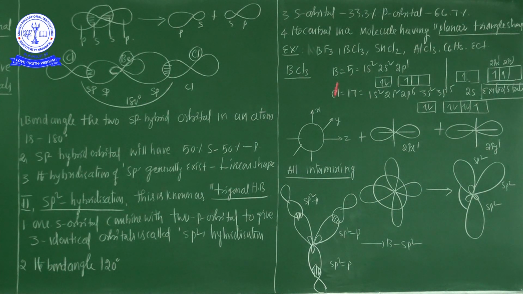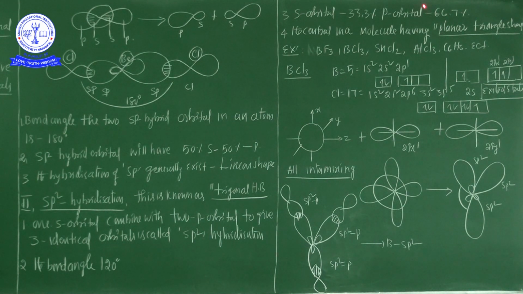Here 3 orbitals are involved, so the s orbital percentage is 33.3% and the p orbital percentage, out of 100, is 66.7%.